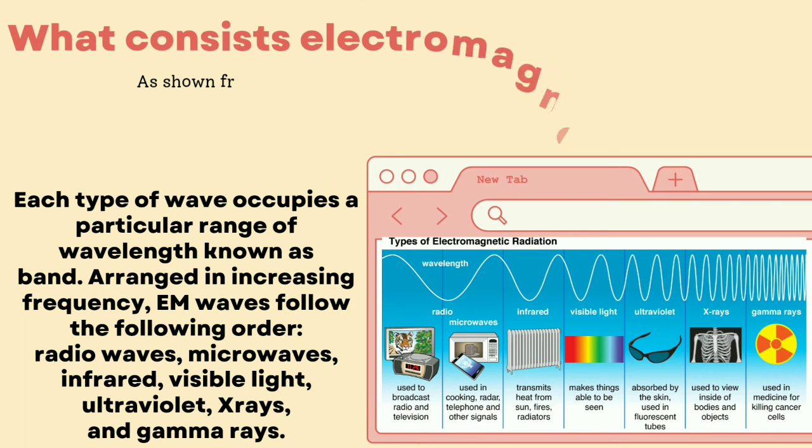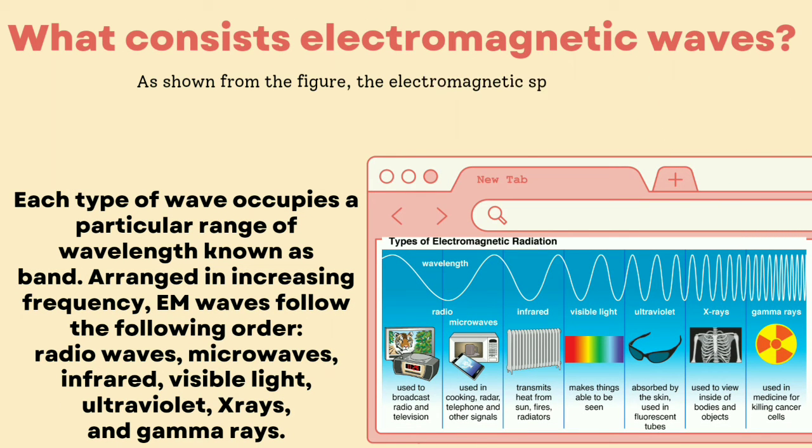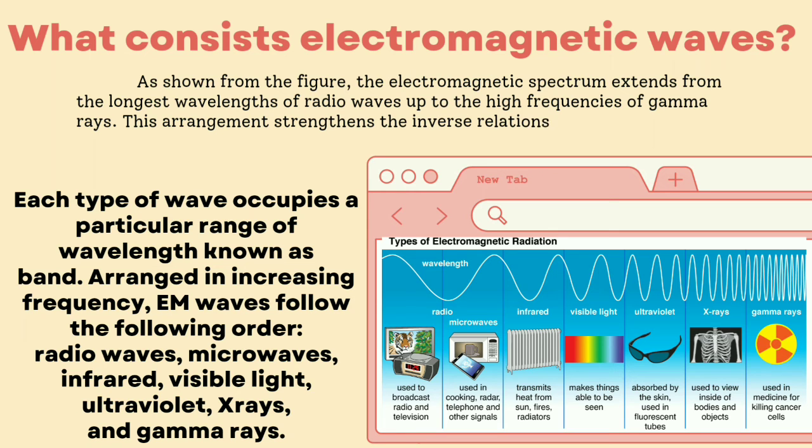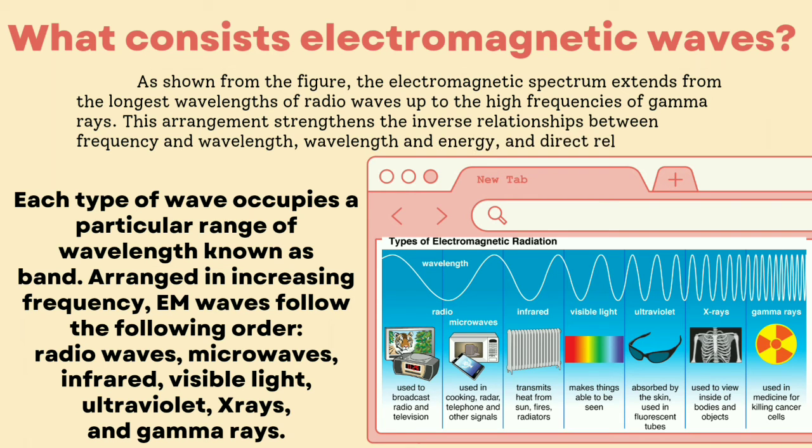As shown from the figure, the electromagnetic spectrum extends from the longest wavelengths of the radio waves up to the high frequencies of gamma rays. This arrangement shows the inverse relationship between frequency and wavelength, and the direct relationship between frequency and energy.